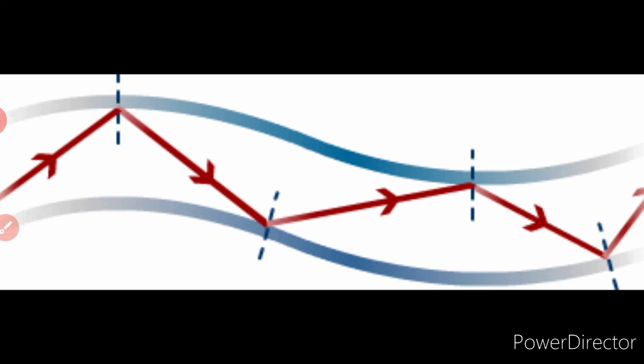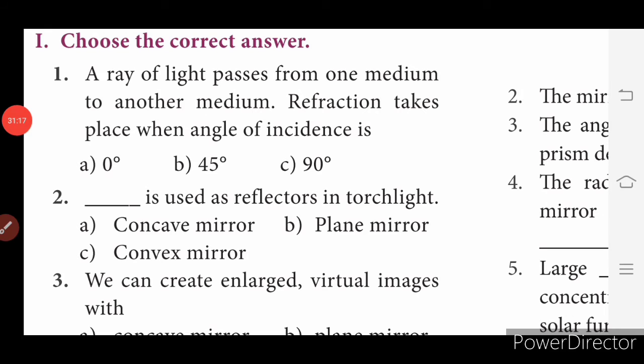Now we will discuss the textbook exercises. First we will see the choose questions. A ray of light passes from one medium to another medium. Refraction takes place when the angle of incidence is, is it 0, 45 or 90 degree? It's 90 degree. Whenever you find the word refraction, surely the angle will be 90 degree.